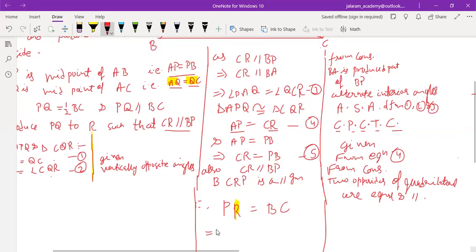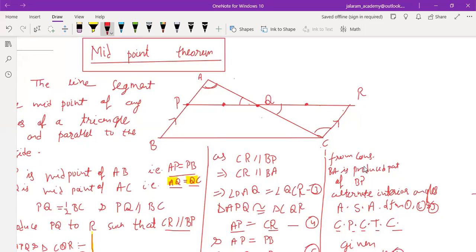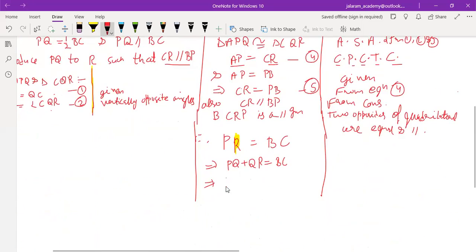And PR has two parts, PQ plus QR equals BC. As we already proved that triangle APQ is congruent to triangle QCR, so this PQ equals QR. So in place of this QR, we write PQ only. And we have to write the reason.